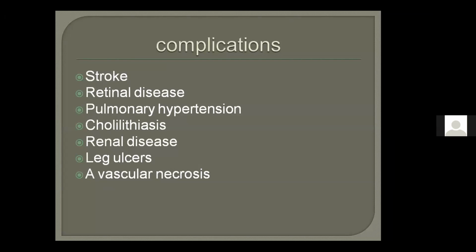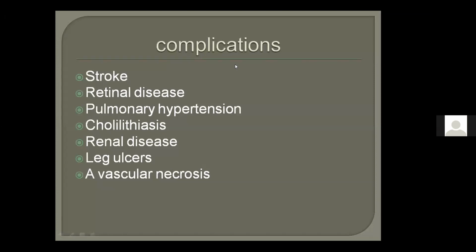These are the complications of sickle cell disease which are not exclusive to pregnancy. They can occur outside of pregnancy. So what are the complications if a woman presents with sickle cell disease? As you know, it is an inherited disease, so it will be from the very start of her life. Most of these complications are present especially in HBSS. Stroke. The way to remember is to start from the brain, from your head: head, stroke. And what comes after it?